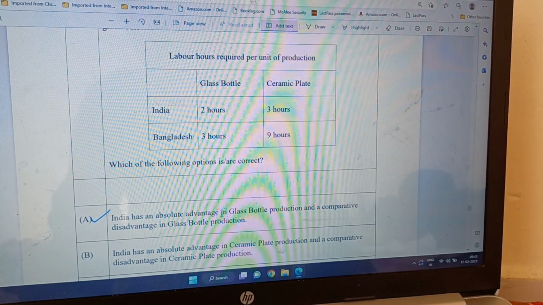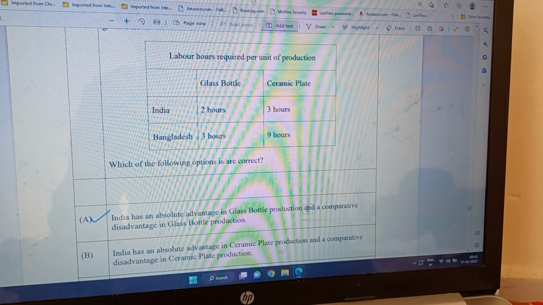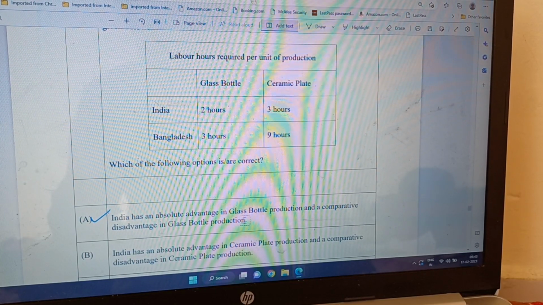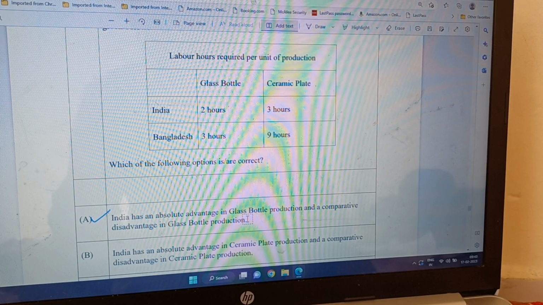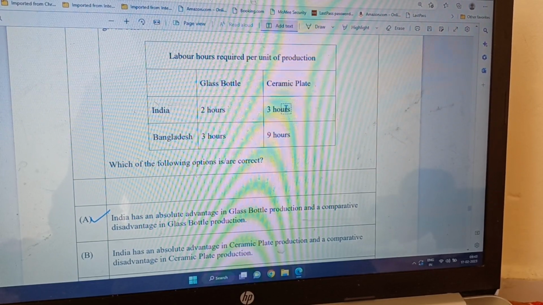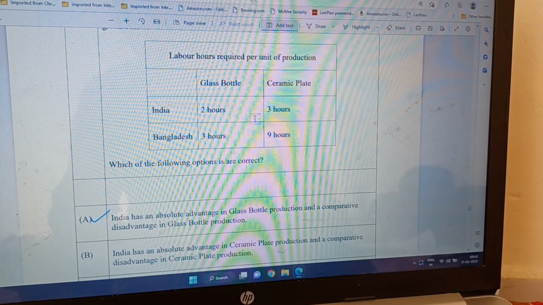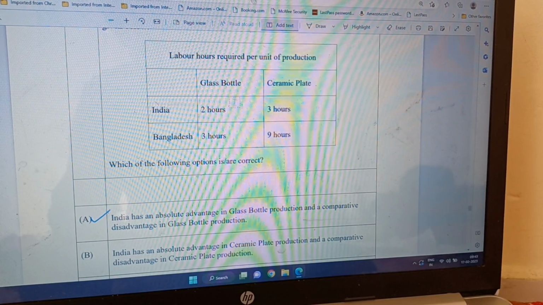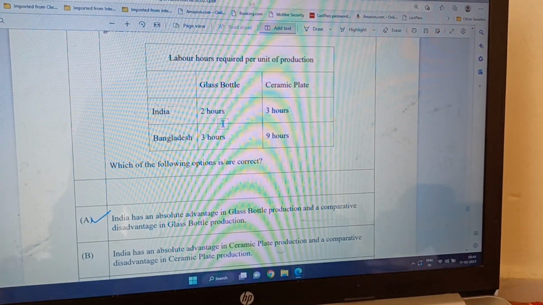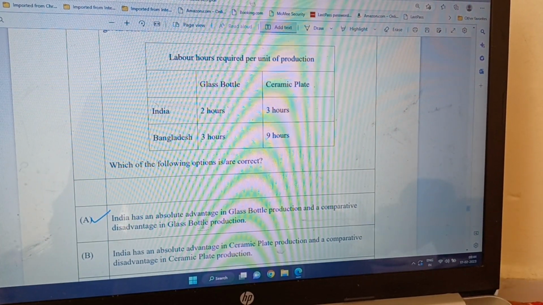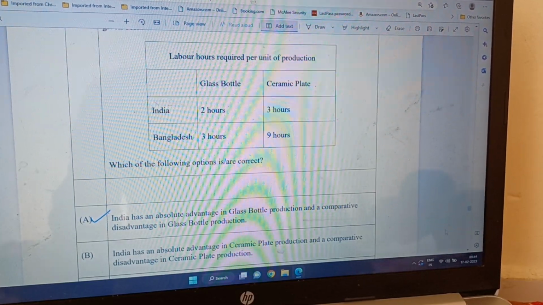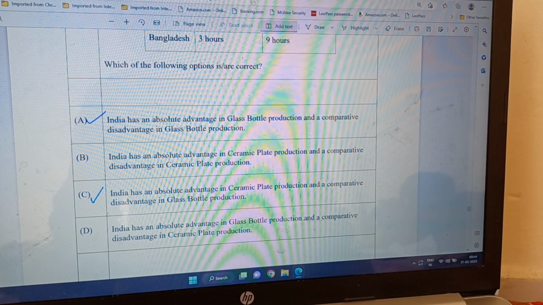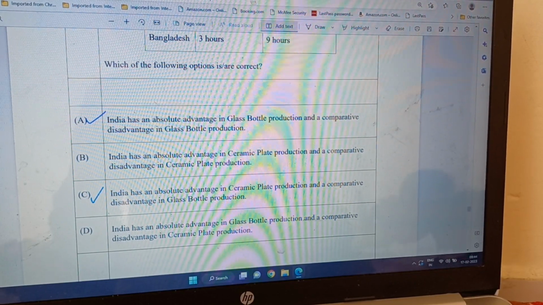So India has an absolute advantage in glass bottle production and a comparative disadvantage in glass bottle production. So yes, it is correct. Option A is correct because it is a disadvantage. India actually has a comparative advantage in ceramic plate, so in glass bottle, definitely it has a comparative disadvantage. So option A is correct, and then option B becomes wrong, and option C is correct because it is disadvantage.